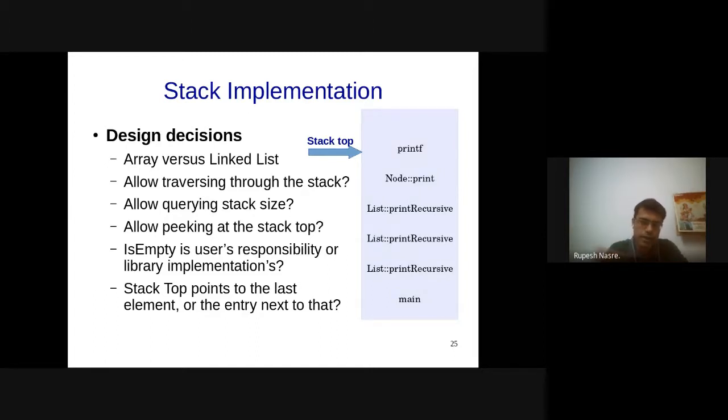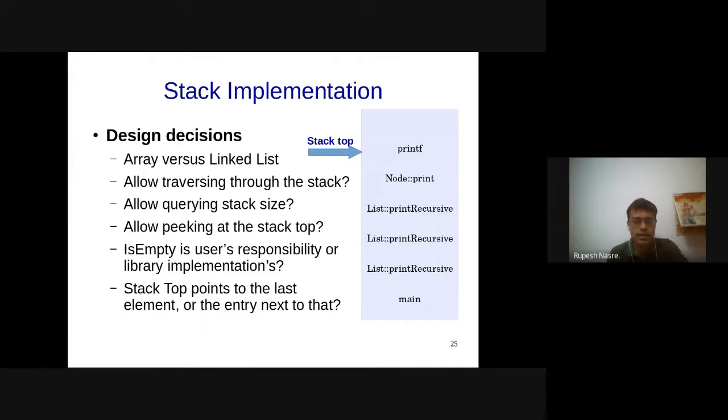Parsing meaning a compiler is going to go through your text, and depending upon the context it is at, it is going to look at what is the next character that it is seeing in your program, and depending upon that it decides, okay, I need to now perform this operation, or I'm expecting this to be an if statement, and so on. So all of these are going to require peeking at the top without retrieving. So sometimes some of the stack implementations might support such flexibility.